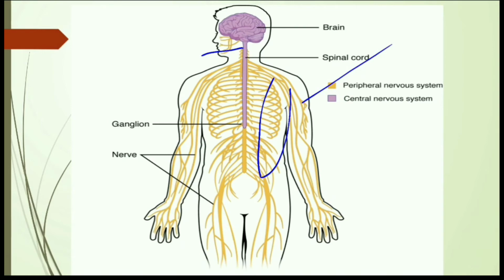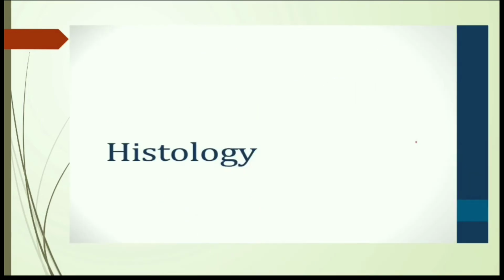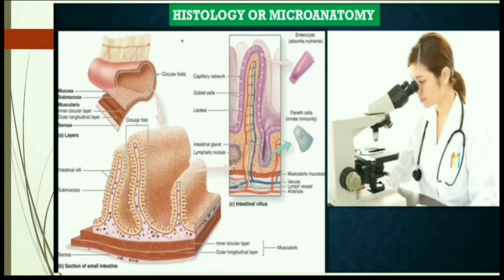Friends, next comes histology, also called microanatomy. We will study the cells and tissues. For this example, this is our small intestine, and I have taken a piece of the small intestine from this part.